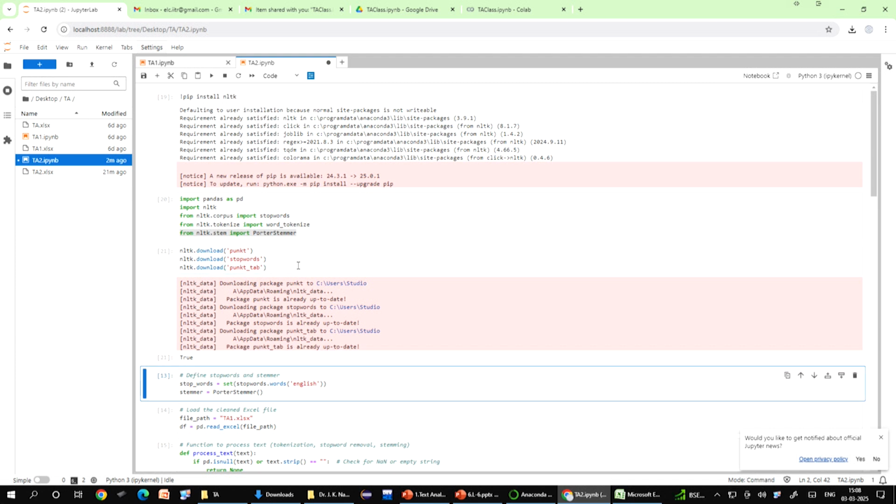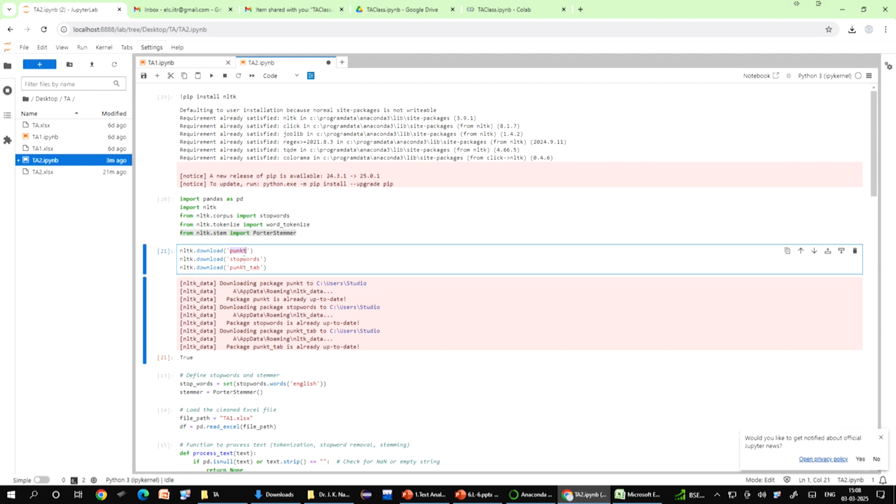So, punkt is basically a tokenizer that helps split sentences into words or split paragraphs into sentences. So, either you split the sentence into different words or you split a paragraph into different sentences. Now, without downloading this function, the tokenization will not work. So, without importing these libraries, most of the things will not work at all. So, you have to import all these libraries.